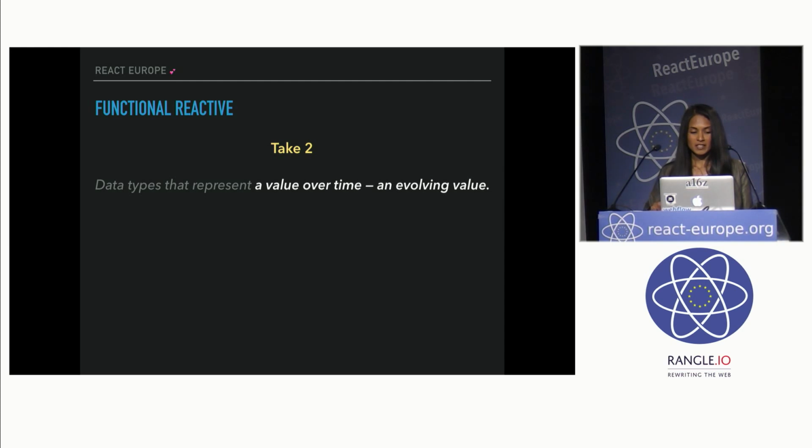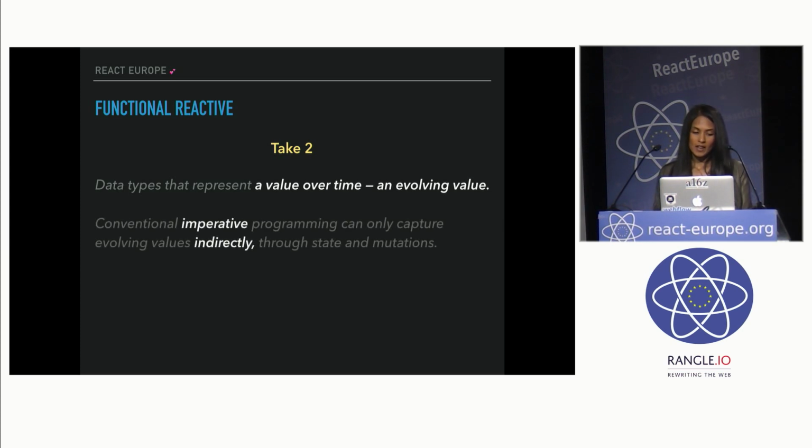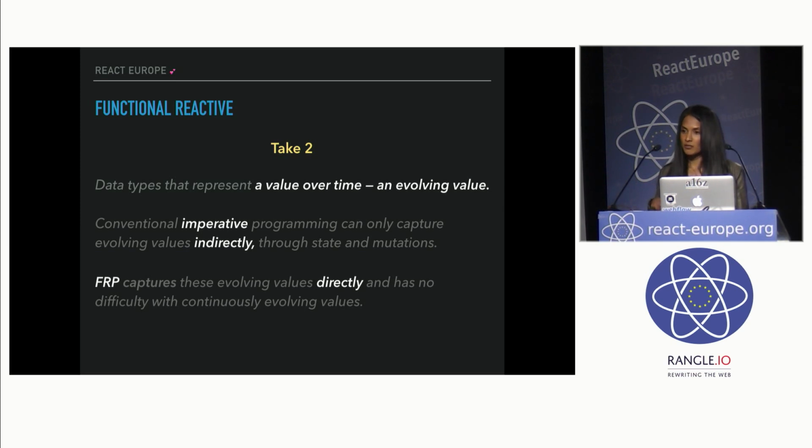Functional reactive programming is about data types that represent a value over time, so an evolving value. In conventional imperative programming, you can only capture evolving values indirectly through state and mutations. Whereas in functional reactive programming, you capture those evolving values directly, and it has no difficulty with continuously evolving values.